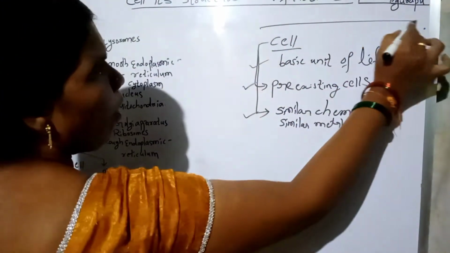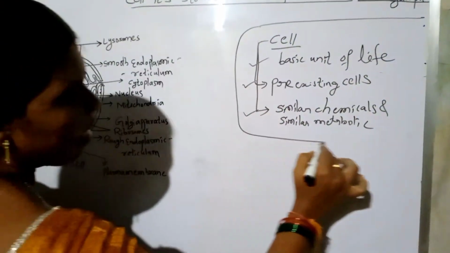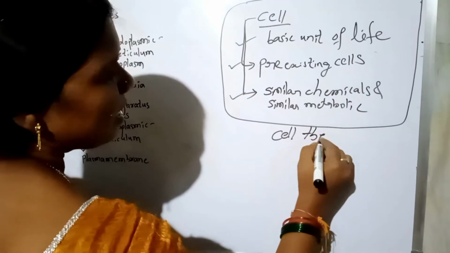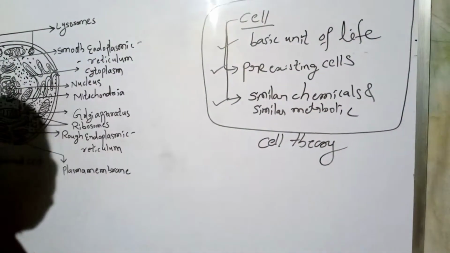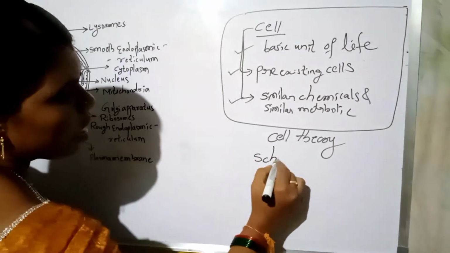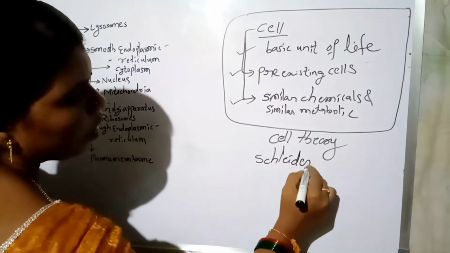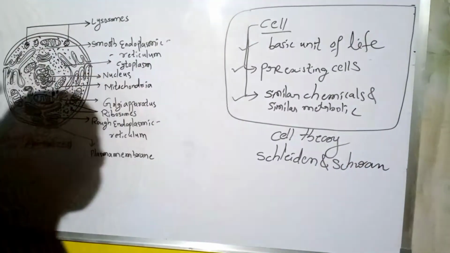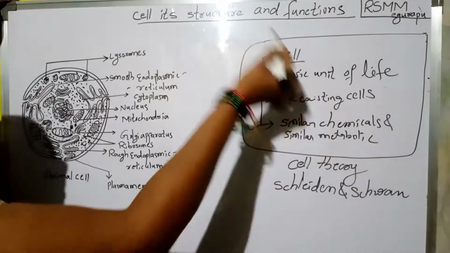These 3 points are known as cell theory. What is this? Cell theory. Who proposed this cell theory? Schleiden and Schwann. Very important. Schleiden and Schwann proposed cell theory.